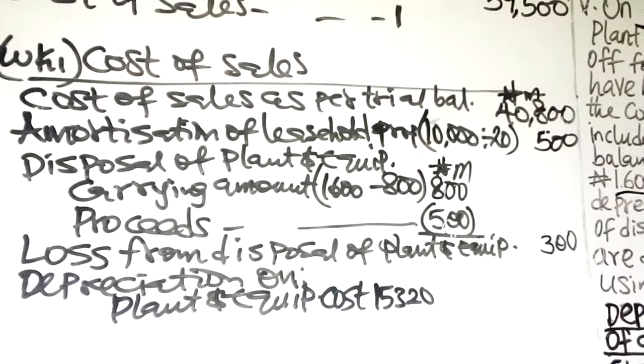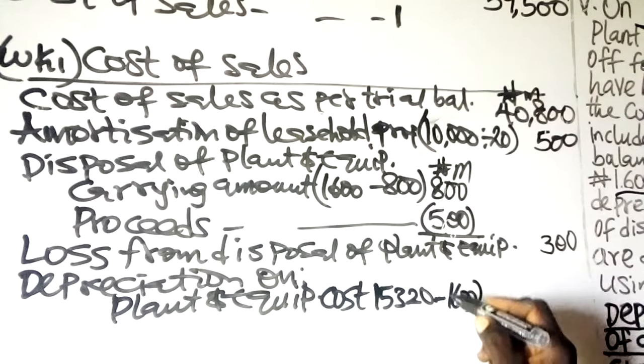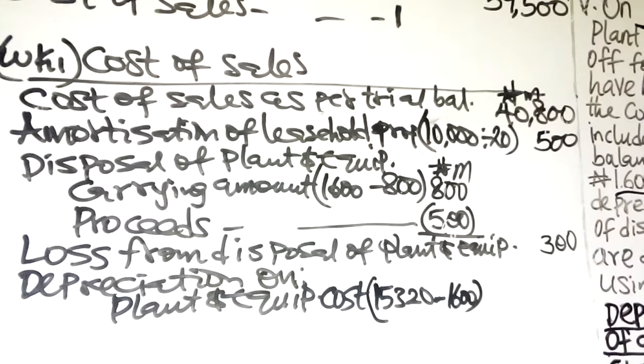Since that is included, you will need to remove the one disposed, minus 1.6, because that is no longer part of the plant you have. Then if you remove that, you'll be left with, let me depress the calculator, 15,320 minus 1.6.